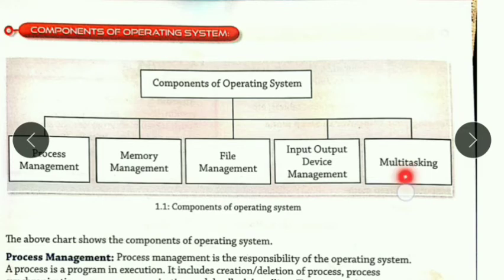Now multitasking, you have to understand this thing. Multitasking is nothing but we can do many works at a time, isn't it? Likewise, if I am working on Paint, then similarly my player is also on, and I'm listening to songs also, somewhere my videos also started, and I'm watching videos also. Means at a time I'm doing many works, isn't it? My computer is doing many works. So that is what multitasking is.